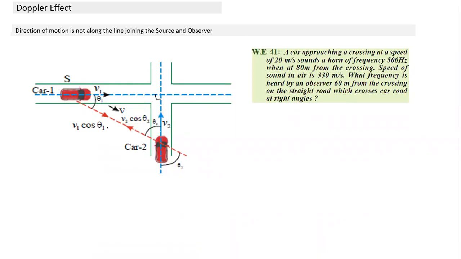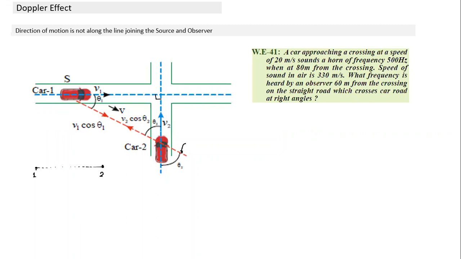In that case, what is the red line here? The red line is the line joining the two objects, the line joining source and observer. But velocities are like this. The velocity of the first car V1 makes an angle θ1 with the line joining the two, and the velocity of the second car V2 makes an angle θ2. So in that case, as I mentioned earlier also, we can take this as equivalent to something like this. If I redraw the figure, for the purpose of calculation of the Doppler effect, I can take car 1 here and car 2 here.